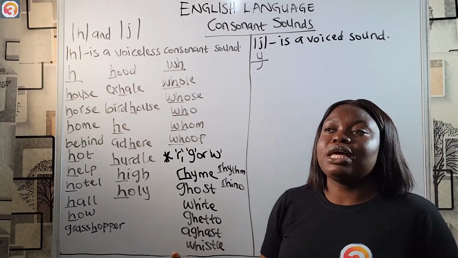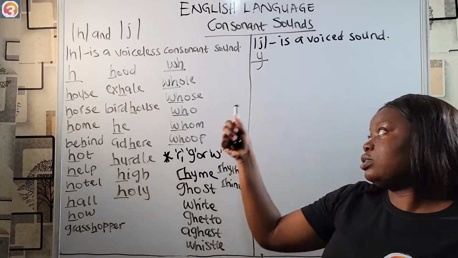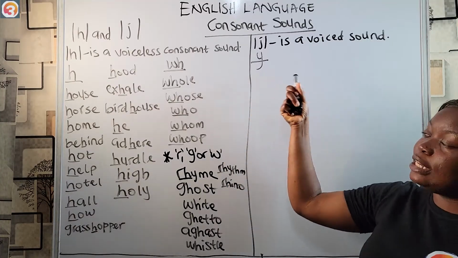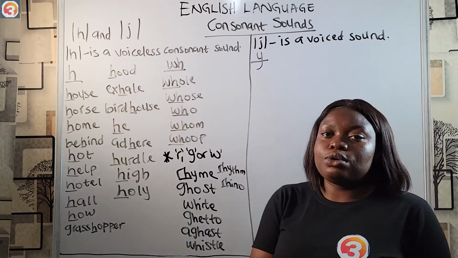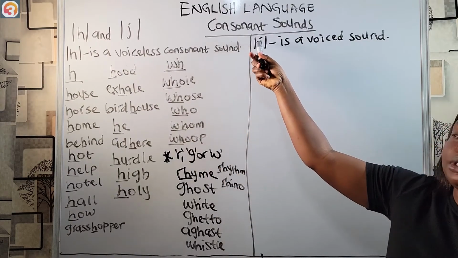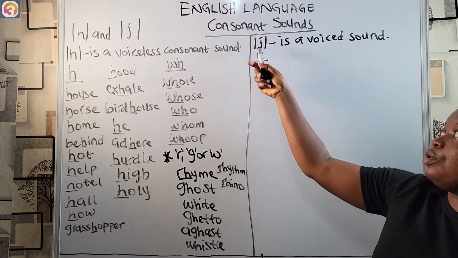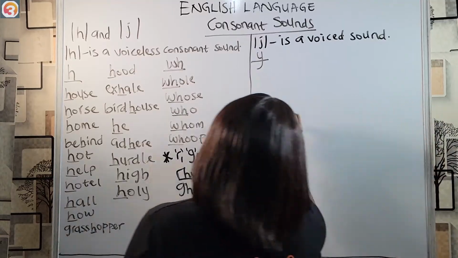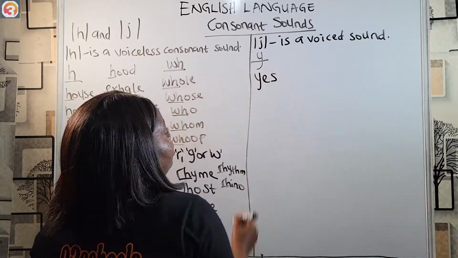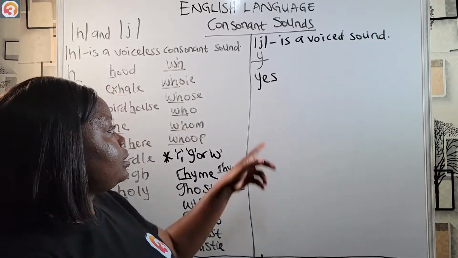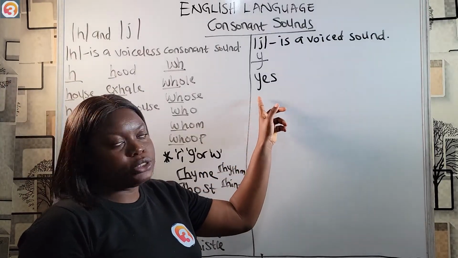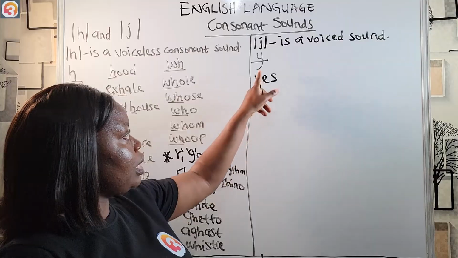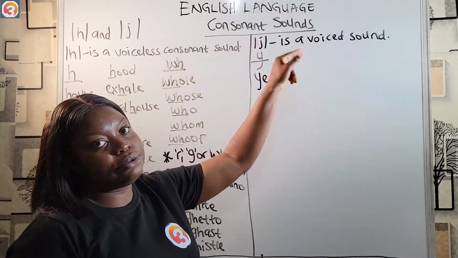Most times it behaves as a vowel sound. So if letter Y is in a word and is not acting as a vowel, it contains this consonant sound. And this is mostly the only way we can find this sound in words. So words like yes. In this word now, the Y isn't acting like a vowel, it's acting like a consonant, and it contains this consonant sound.